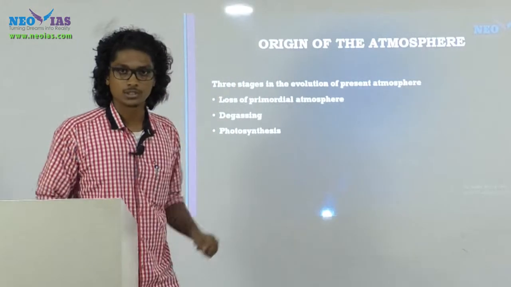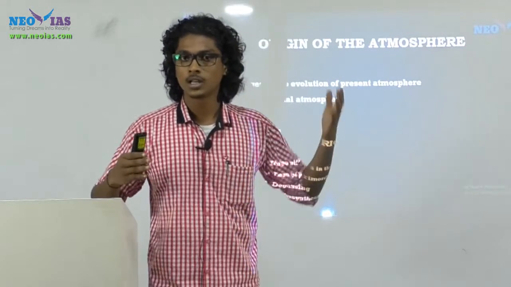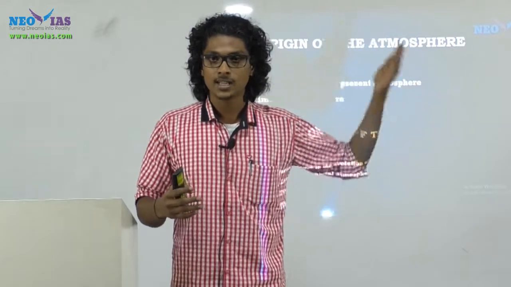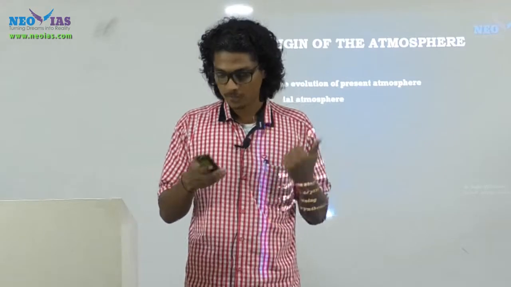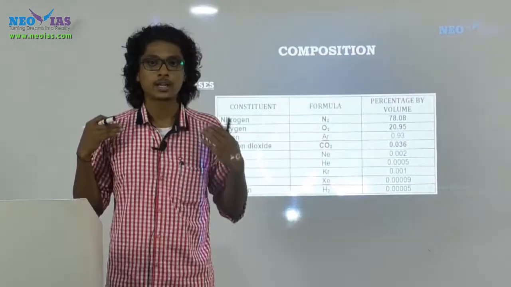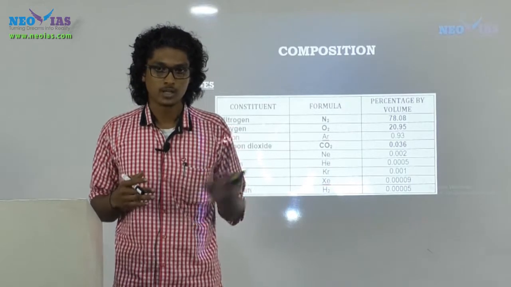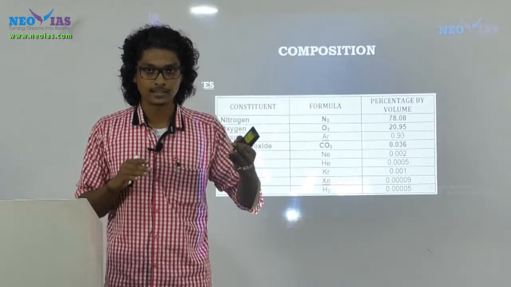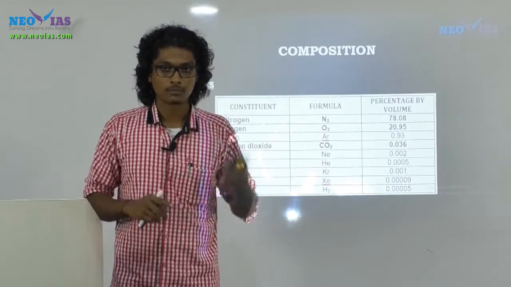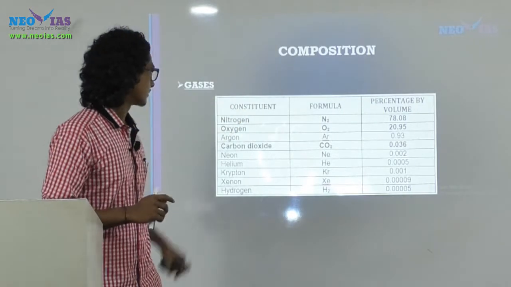The next is photosynthesis. See, the importance of photosynthesis is creating free oxygen molecules. So the three things which have influenced the evolution of the atmosphere are one, the loss of the primordial atmosphere, second, degassing, third, photosynthesis. Okay, now let's see the composition of the atmosphere. The atmosphere is made up of mainly three things: gases, water vapor and particulate matter. Okay, first let's look at gases.